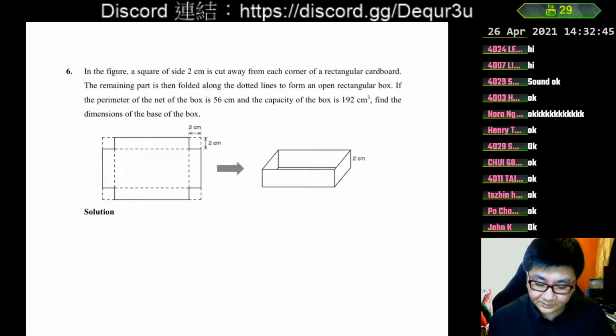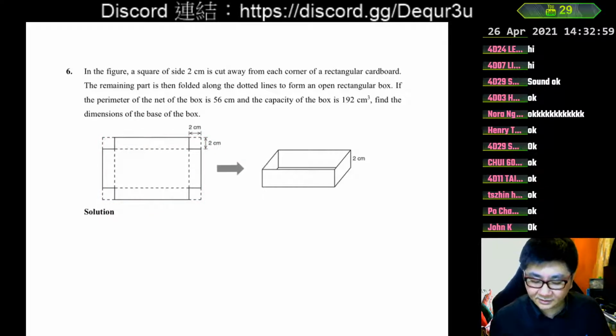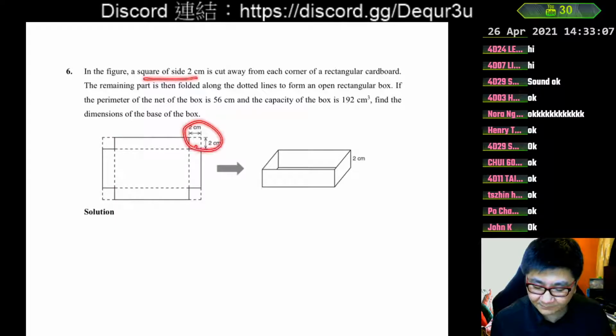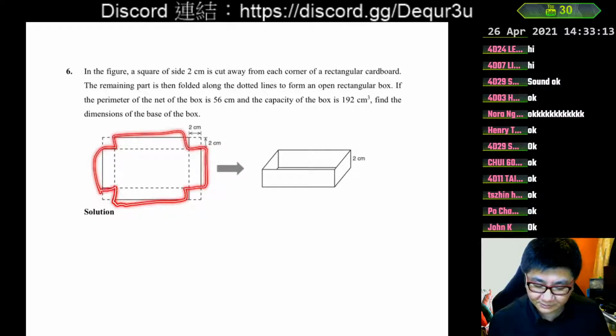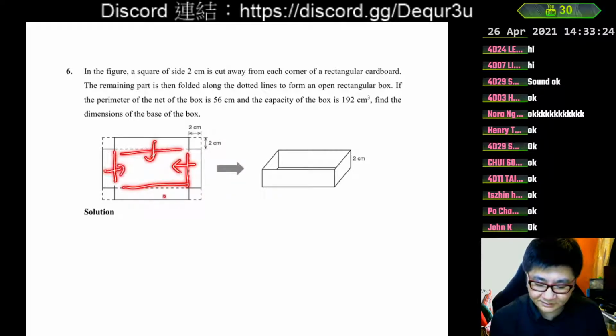In the figure, a square of side 2 cm is cut away from each corner of a rectangular cardboard, which means this is the original cardboard. Our original cardboard is a rectangle, and in the rectangle we cut away the 4 corners, squares of side 2 cm in each corner, and the remaining part will be in this shape. The remaining part, that means the solid line, is then folded along the dotted lines to form an open rectangular box. So we fold this up, fold this up, fold this up, and fold this up, and then make this box.